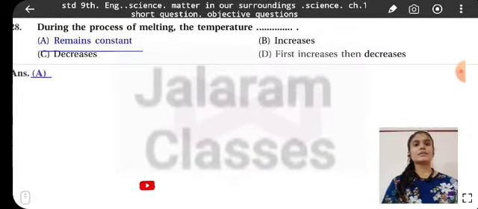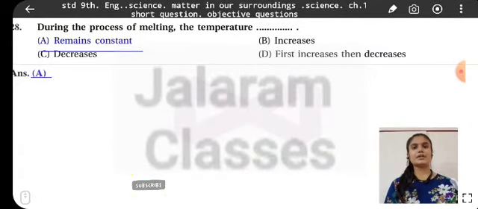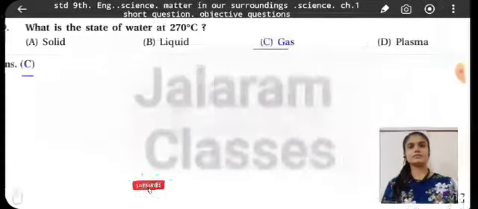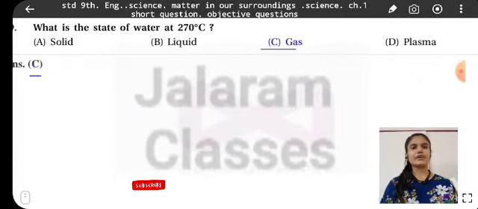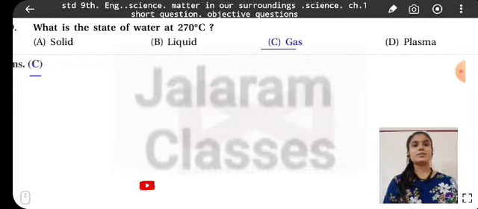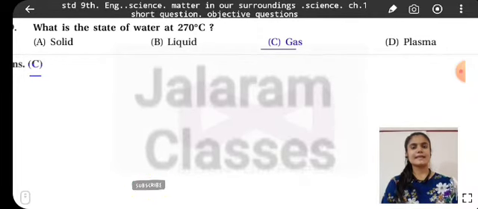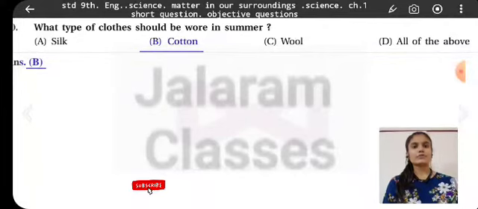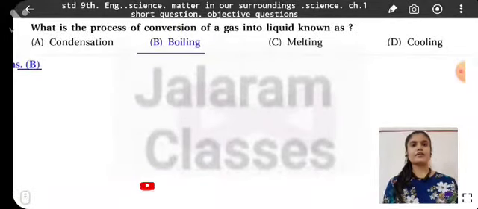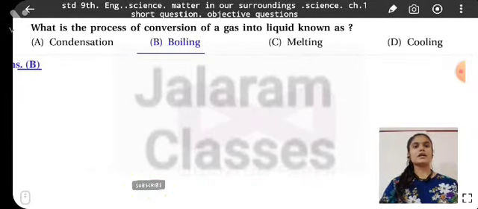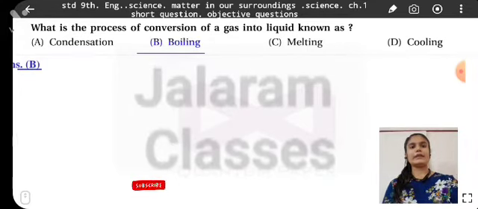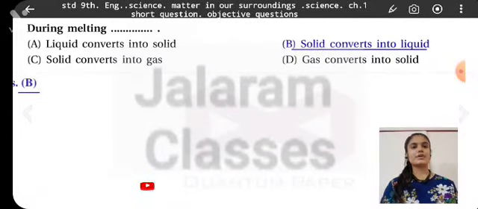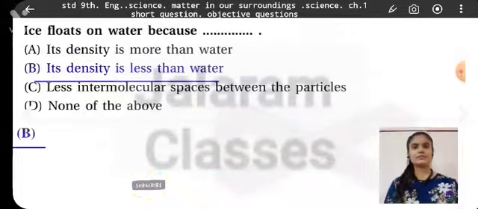During the process of melting, the temperature remains constant. What is the state of water at 270 degrees Celsius? Gas. What type of clothes should we wear in summer? Cotton. What is the process of conversion of a gas into liquid known as? Condensation. During melting, solid converts into liquid. Ice floats on water because its density is less than water.